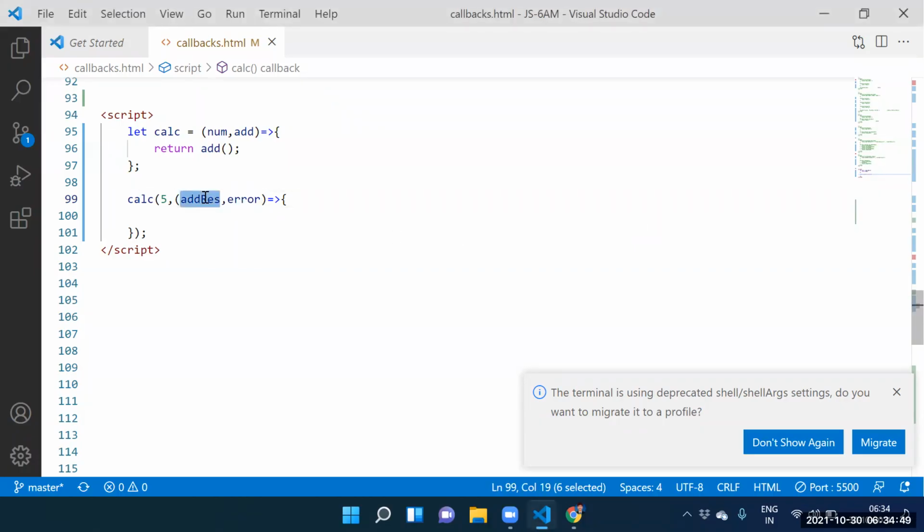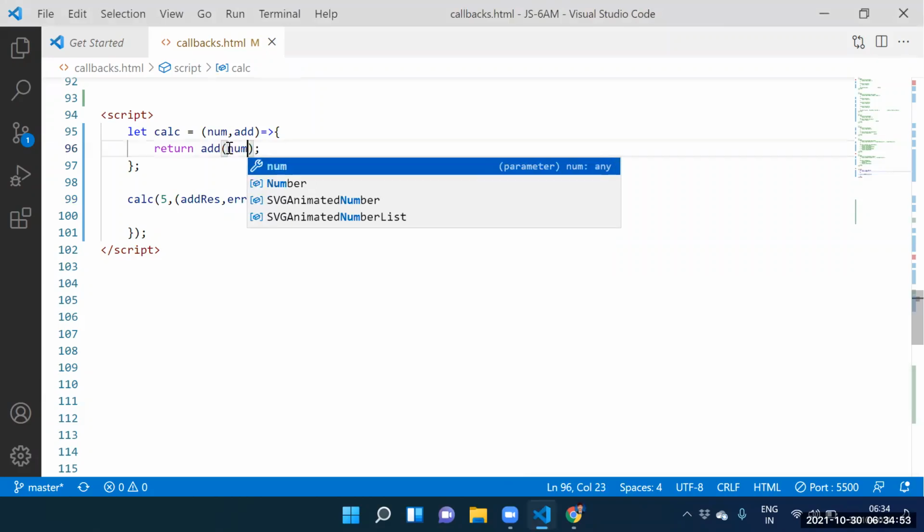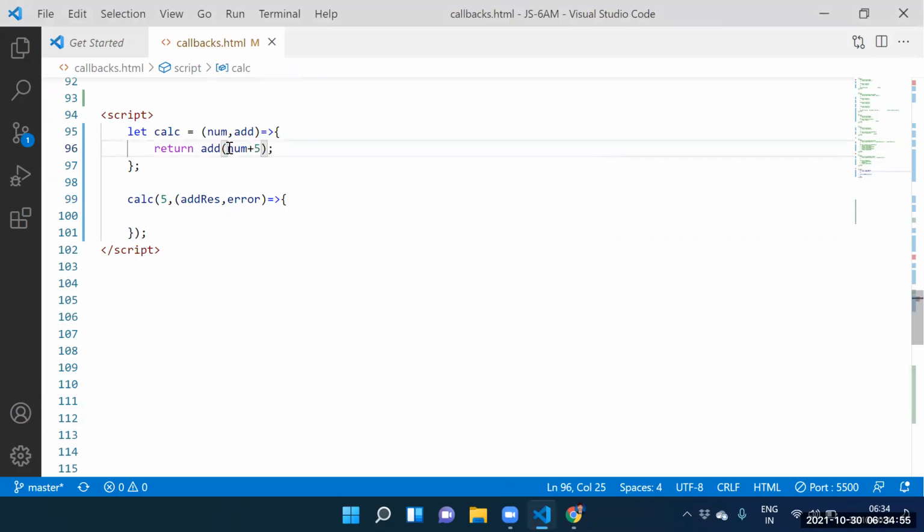Yes or not? So, guys, what is the first parameter? The first parameter is the num plus 5. What is the num? 5. 5 plus 5? 10. 10 stored into add result. Guys, what is the second parameter? The second parameter is the hello.